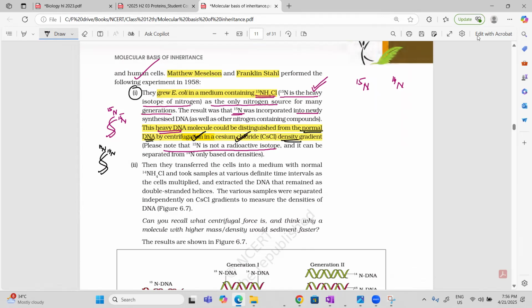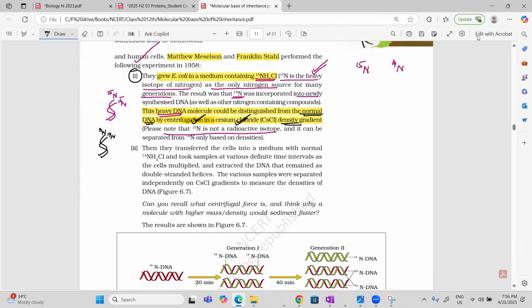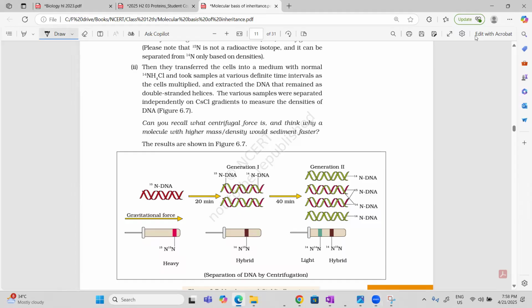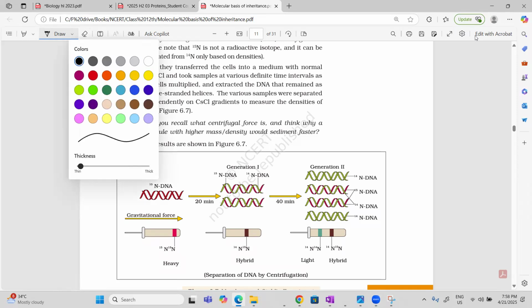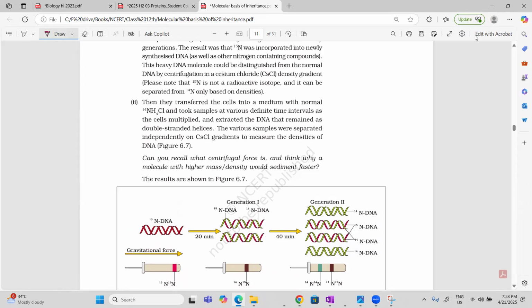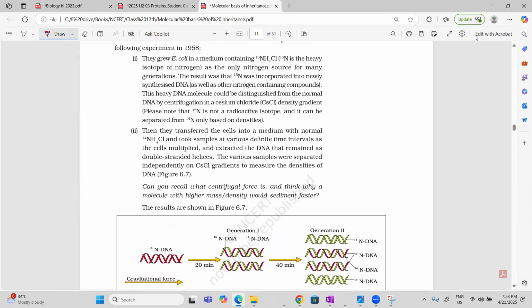First of all, what did they do after preparing this E. coli? I'm using red color for N15. See this diagram carefully. This is N15, red color, and I'll put them now in N14.